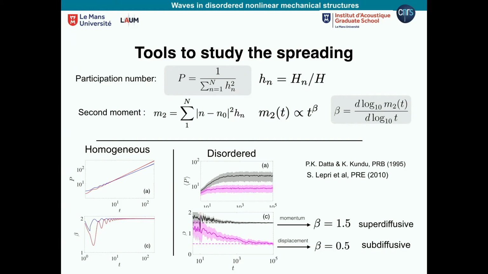For the mass spring system, I said before, there are some analytical results from these two papers, one older and one more recent, predicting these values for the disorder case. We call anything below beta equal to 1 subdiffusive, and everything above 1 superdiffusive. And what is funny is that if you start with a kick, so let's say a momentum excitation, you get superdiffusive behavior. But if you start with a displacement, you end up with subdiffusive behavior. So this game of initial conditions and how energy propagates is something I want to explore here in general.